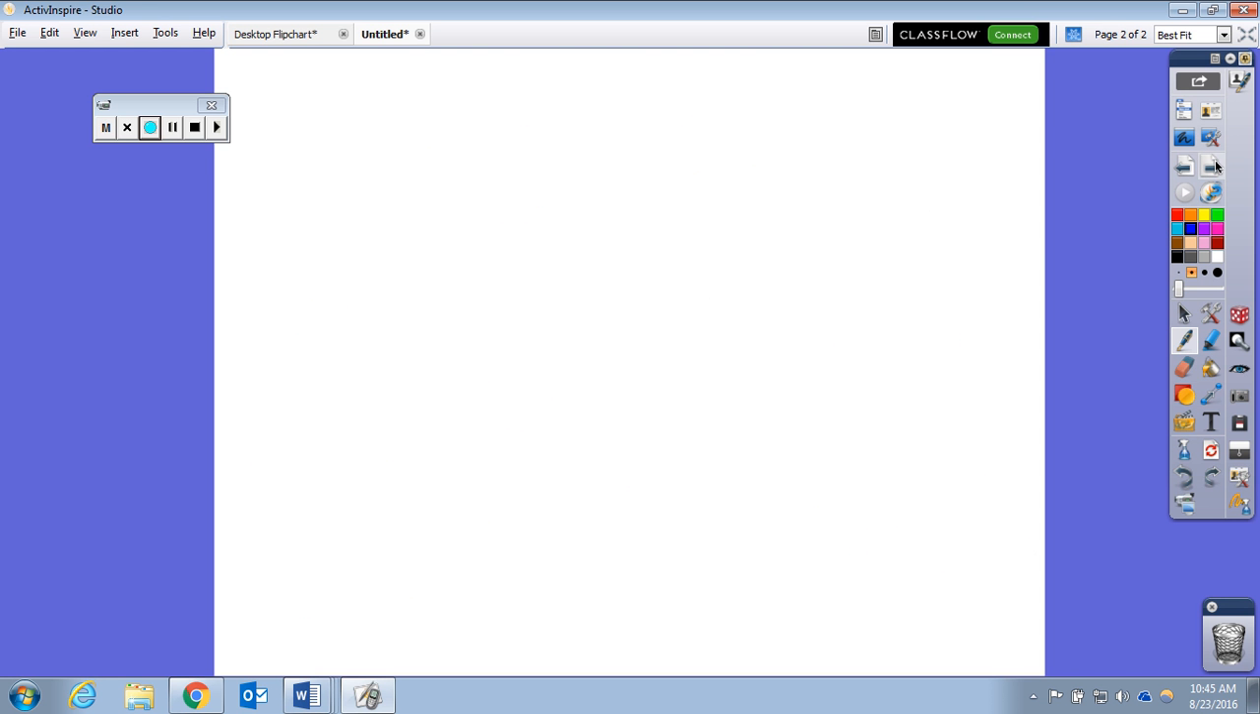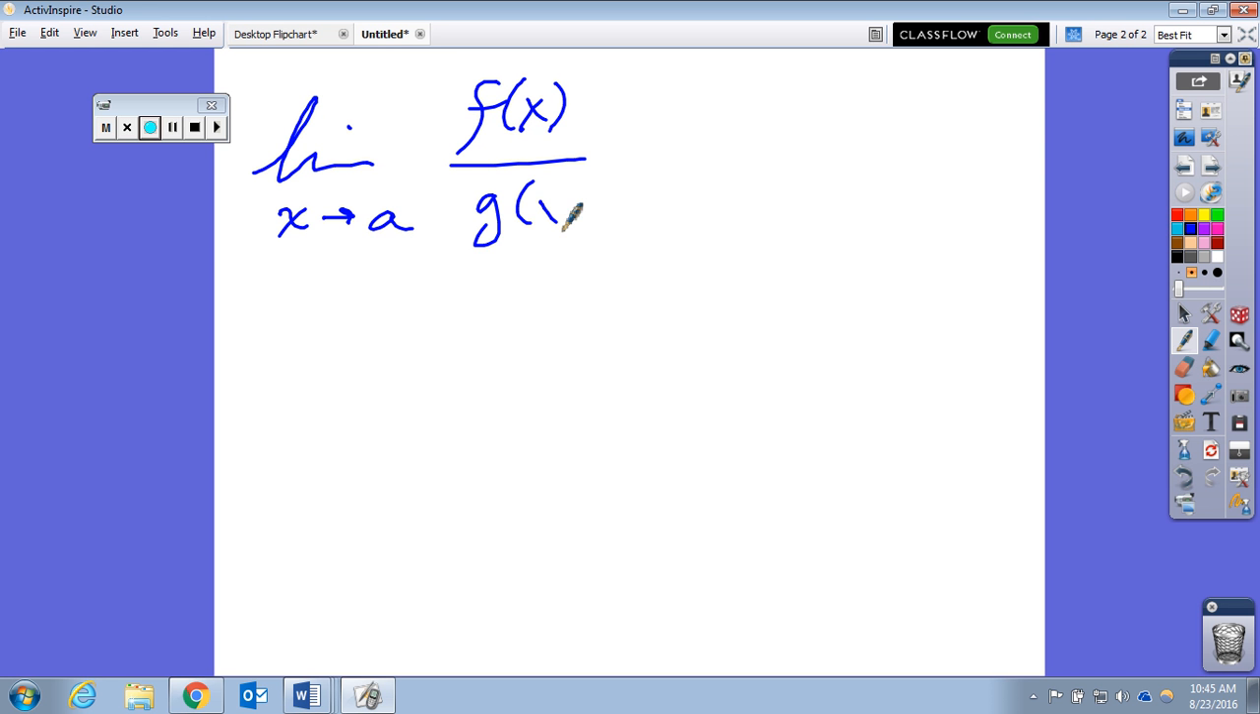Okay, so let's talk about some limits. You guys should have some ideas. So say the limit as some independent variable approaches some constant of f of x over g of x, and let's say this limit gives you something like 0 over 0. By itself, 0 over 0 is undefined. But if we have a limit whose value is 0 over 0, is that still undefined?